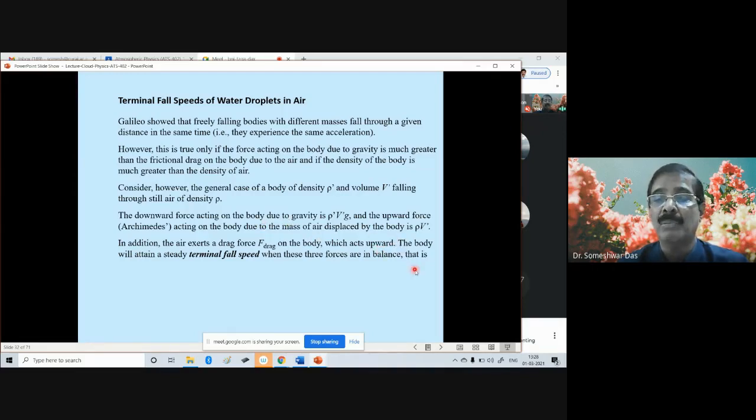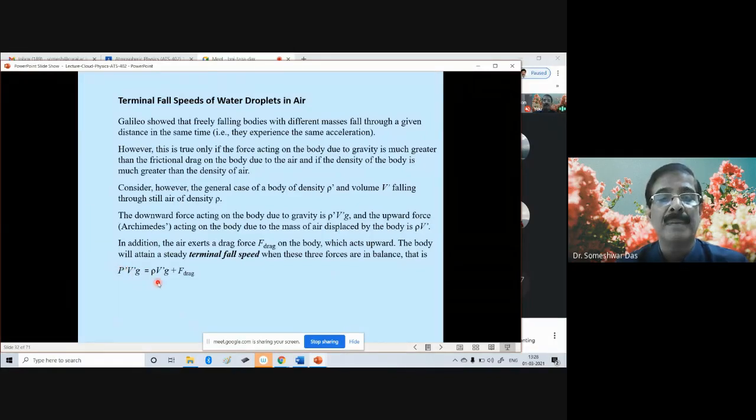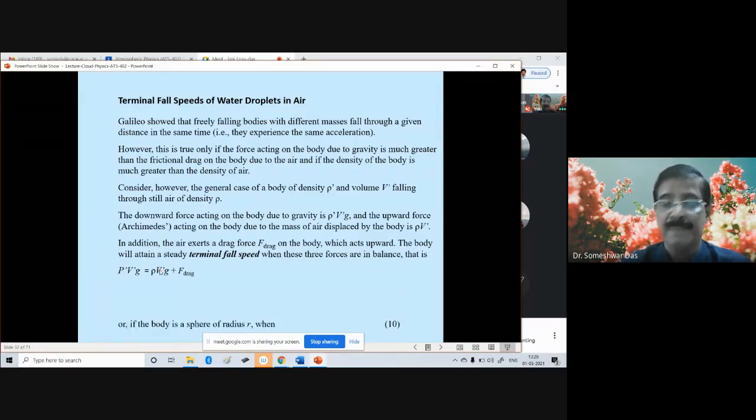The drag force acts upward, gravity acts downward, and the buoyancy force also acts upward. So the body will attain a steady terminal fall speed when the three forces are in balance. That is, rho prime v prime g is equal to rho v prime g plus F drag. So combined, the drag force and the buoyancy force should be equal to the force of gravity which is pulling down the water droplet.